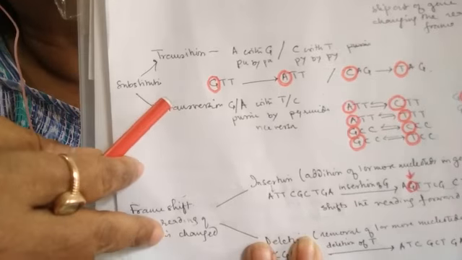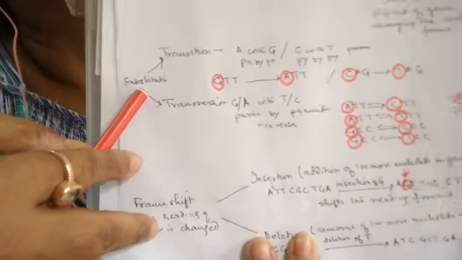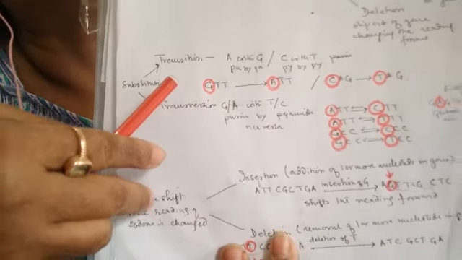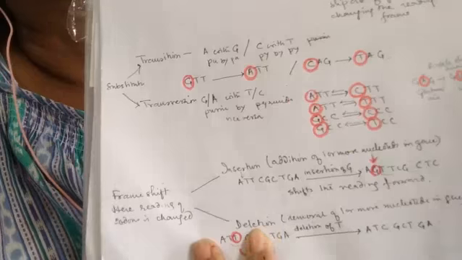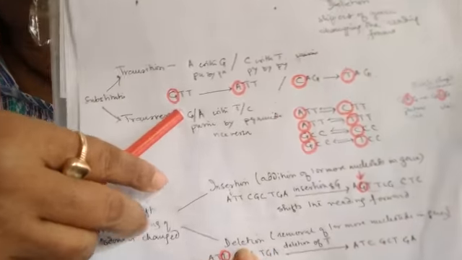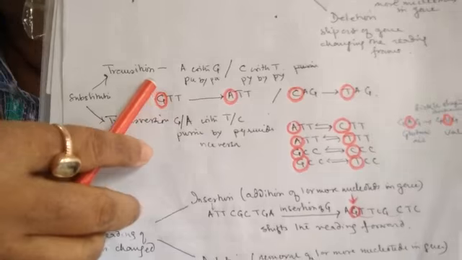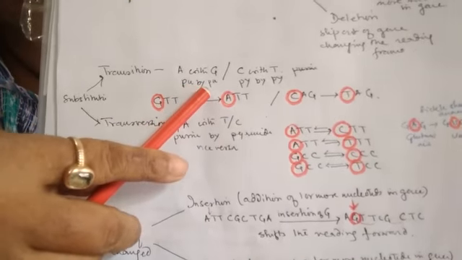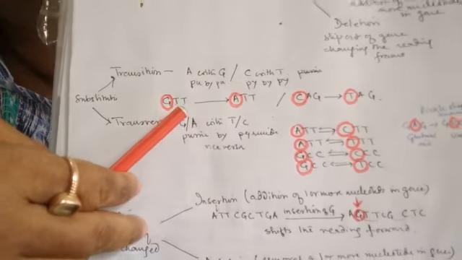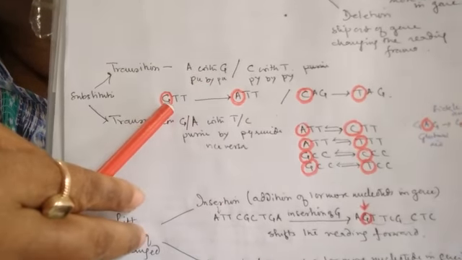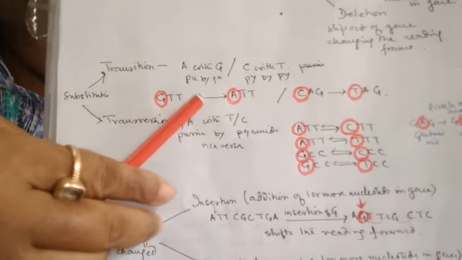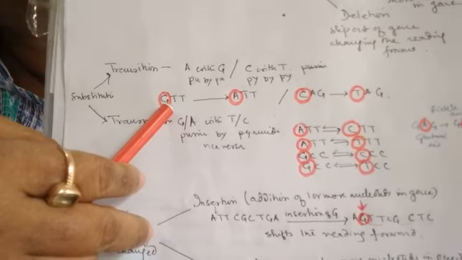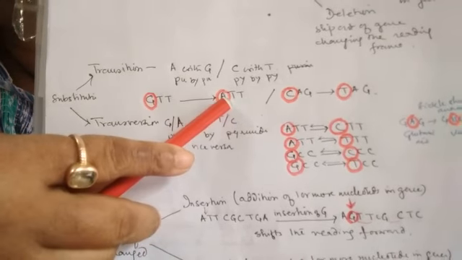Now students, let us discuss in a bit more detail. This is substitution, and we know that substitution is of two types, transition and transversion. What is going on in transition? In transition, a purine is substituted by a purine only. You can see here, this purine G, guanine, is substituted by adenine.